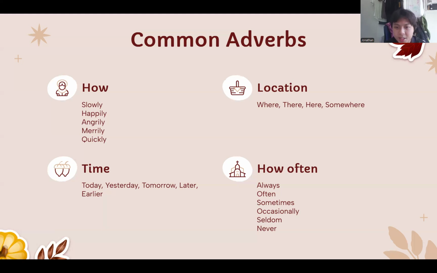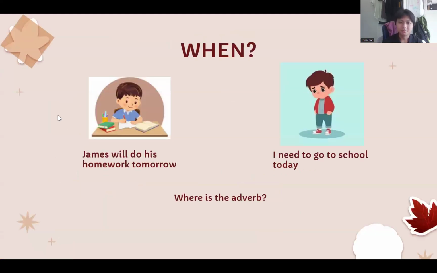Another kind of adverb is the how often adverb. These adverbs just tell you how often something happens, like always, often, sometimes, occasionally, seldom, never. Like I always play video games. That's not good, but always is the adverb.